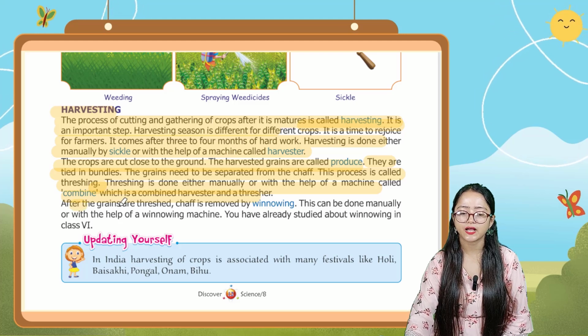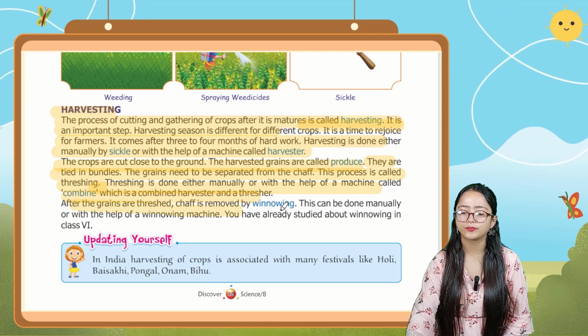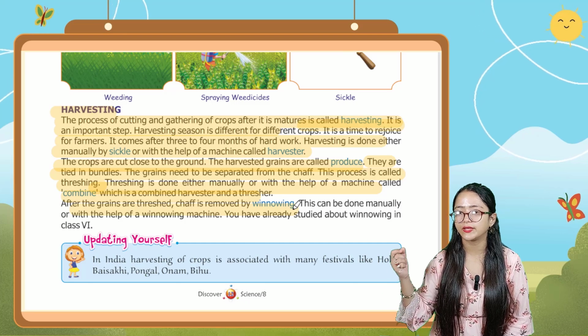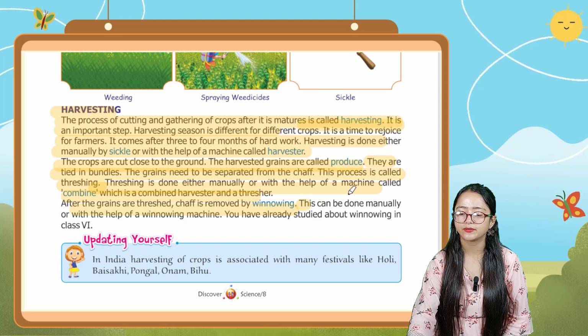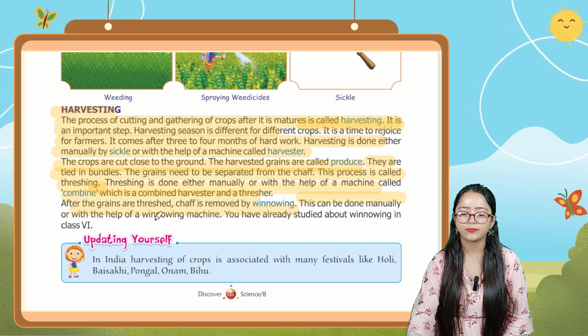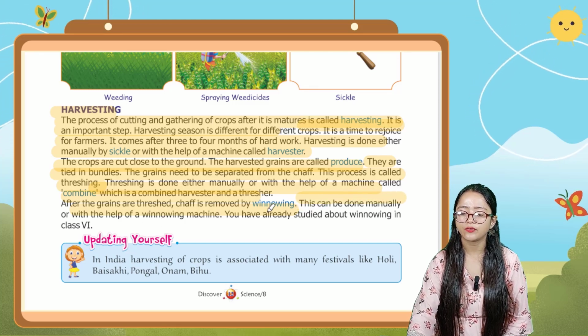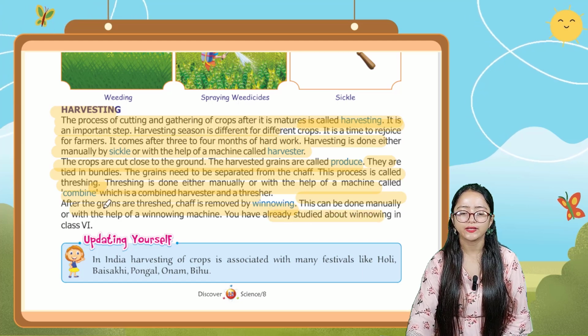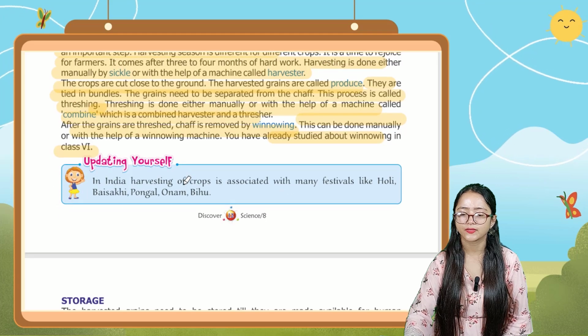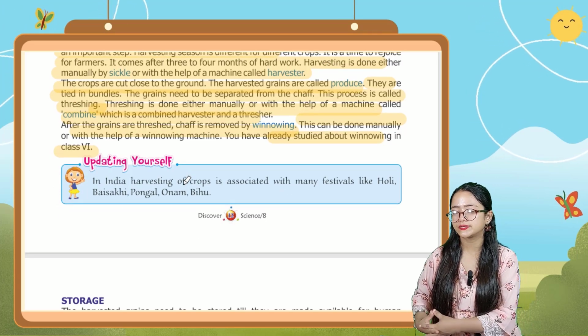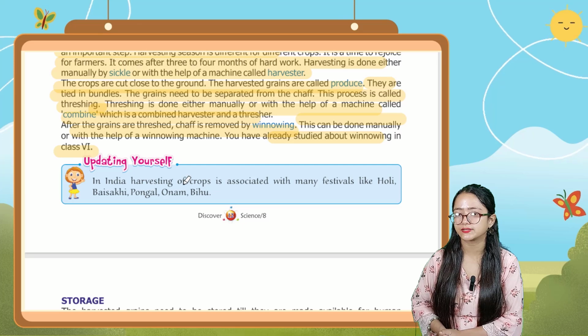After the grains are threshed, chaff is removed by winnowing. This winnowing can be done manually or with the help of a winnowing machine. You have already studied about winnowing in class 6th. So it is saying that you have already studied about this winnowing process in class 6th onward.